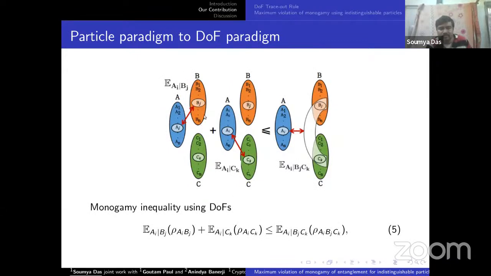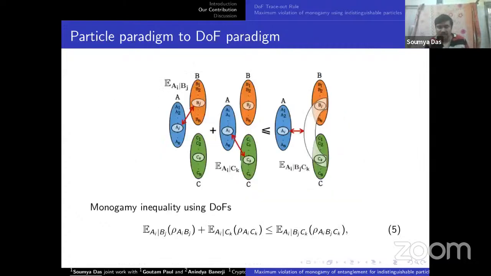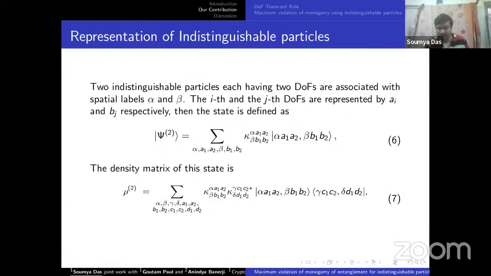Suppose this is entangled, this is entangled, and this is entangled, so we have to define the trace out rule. The trace out rule for indistinguishable particles is a bit tricky, and I'm not going into the details of why it is tricky. We are just going to our main result.